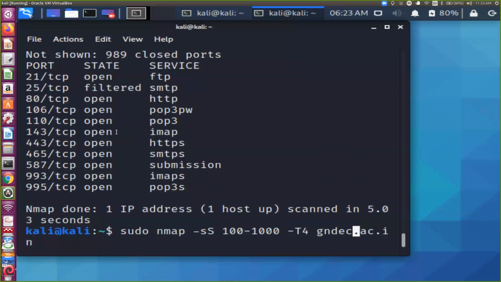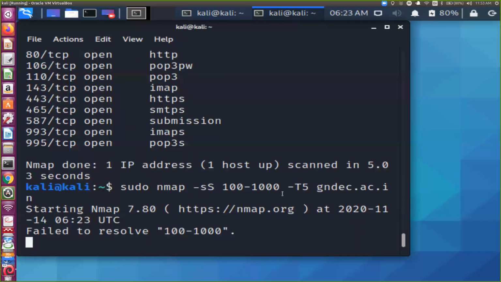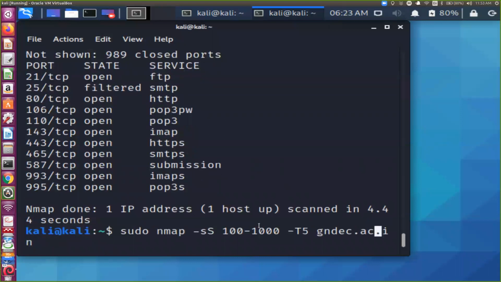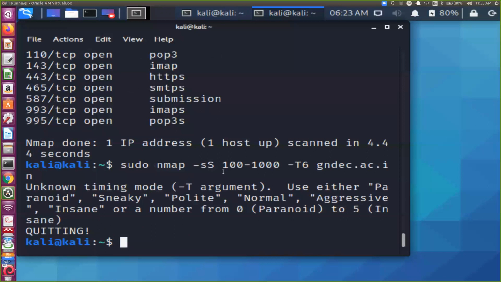Now, I have shown you this T4, T5. These five types of options are there. And if you give T6, it will give an error because T6 is not there. Wherever you want to know more about that option, you can try. So T is the argument, and there are five timing modes: sneaky mode, polite mode, normal mode, aggressive mode, insane, and the other, paranoid.